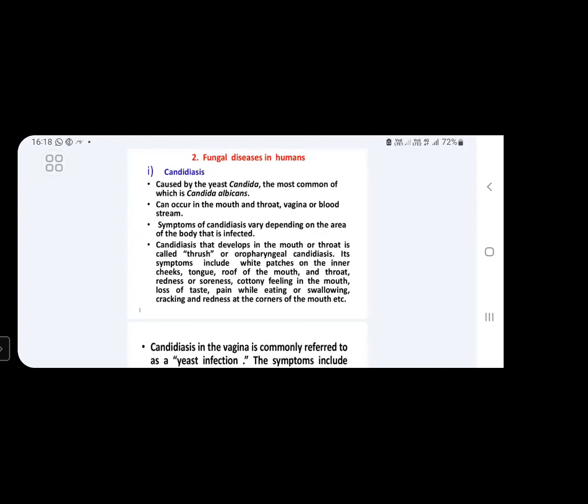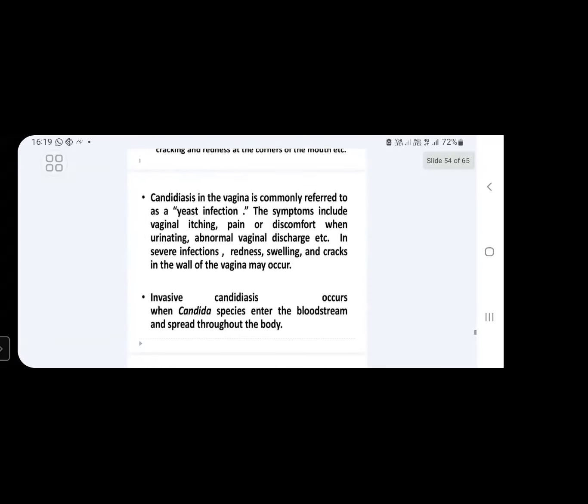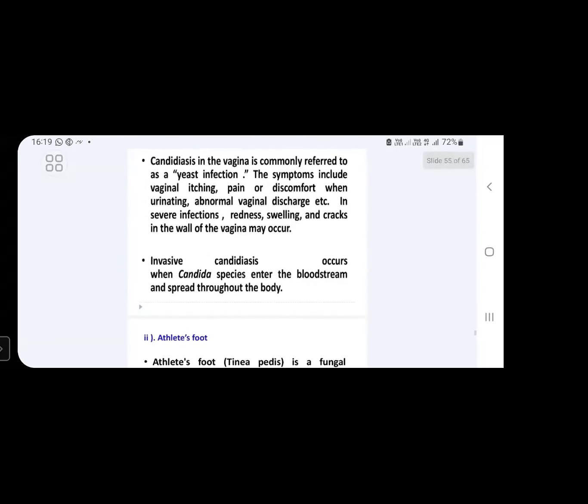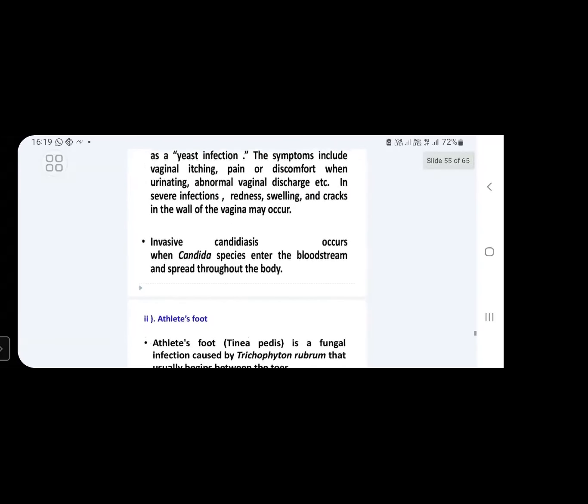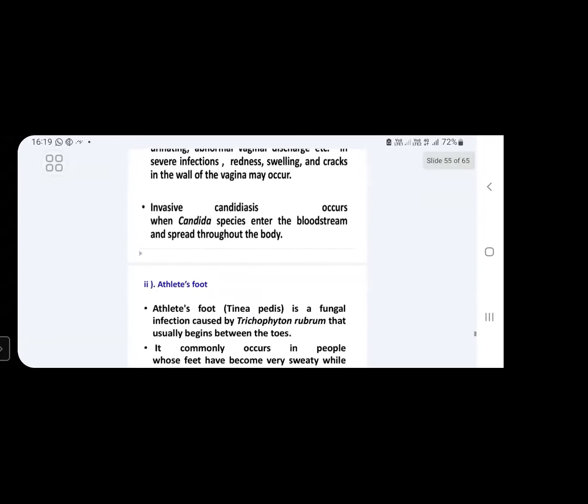Suppose this Candidiasis develops in the mouth region or throat region. Sometimes Candidiasis may occur in the vaginal region also. Then it is called a yeast infection. The symptoms include vaginal itching, pain or discomfort when urinating. These are the symptoms of Candidiasis when it occurs in the vaginal region. Next, invasive Candidiasis. This occurs when Candida species enter the bloodstream and spread throughout the body. That is called invasive Candidiasis.